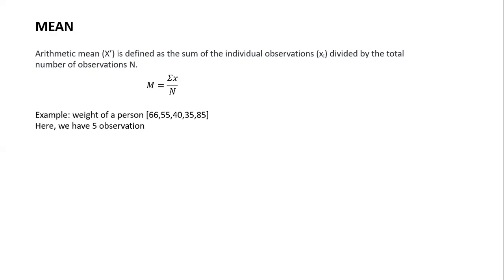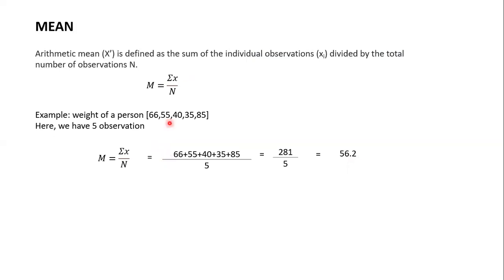Here, let's take an example: the weight of a person. Here we have 66, 55, 40, 35, and 85. How many observations are there? Altogether, we have 5 observations. When we input these observations into this formula, we will get the result of 56.2.